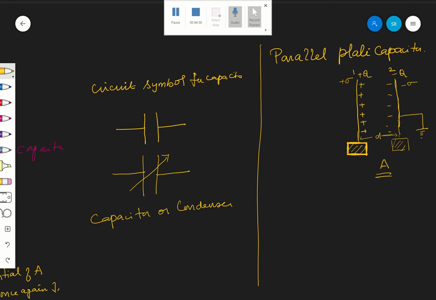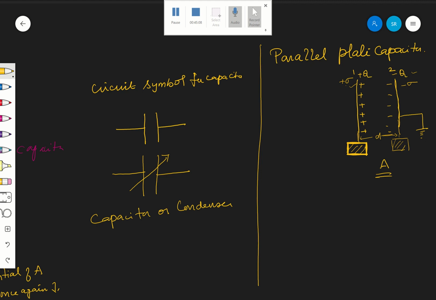Already we have seen one method for producing a uniform electric field: two plates having plus sigma and minus sigma, separated by some distance. We have seen the electric field intensity due to a plane sheet of charge. Here one plate has surface charge density plus sigma, and the other has minus sigma.